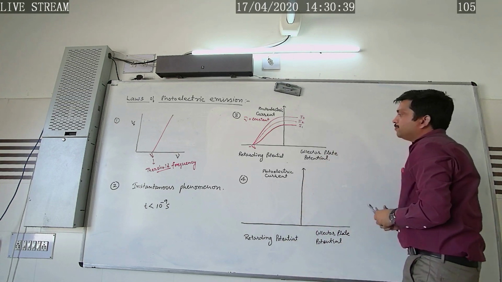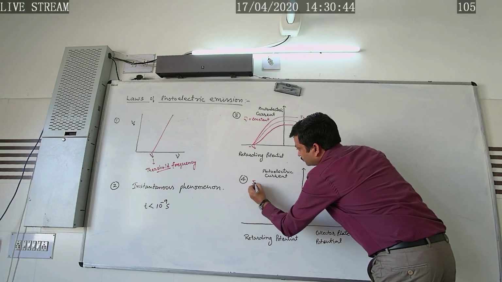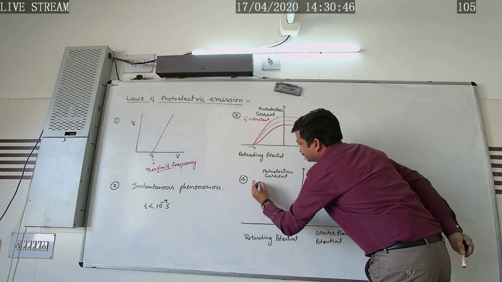Here we have kept the intensity constant. The intensity of the light is kept constant.